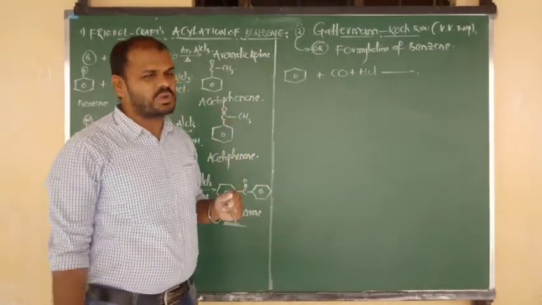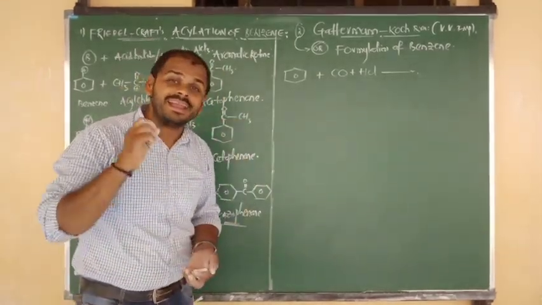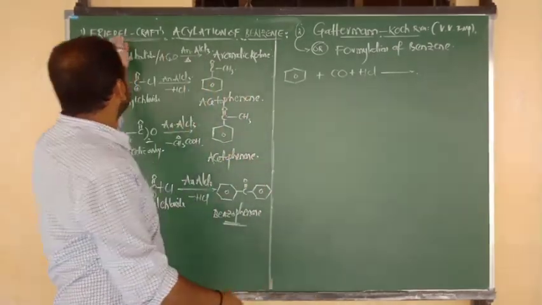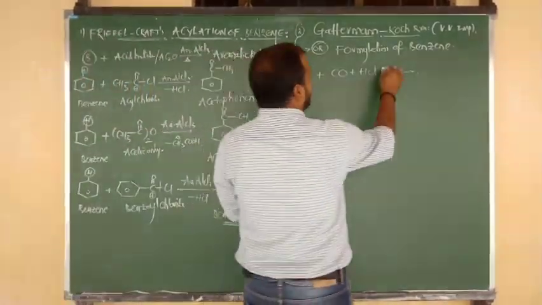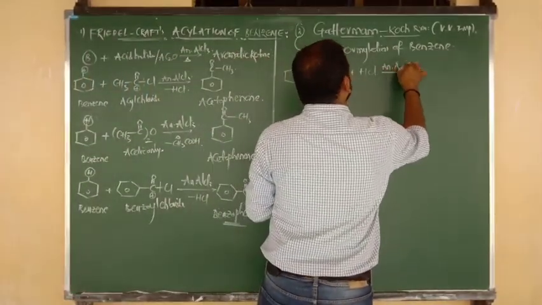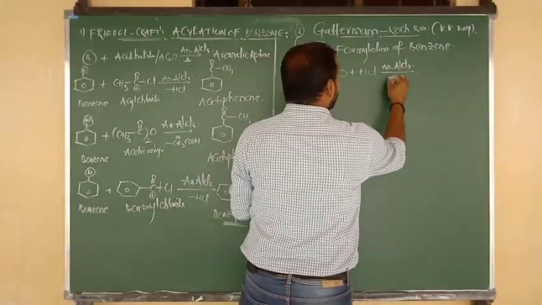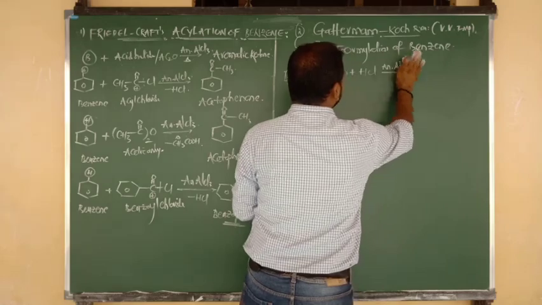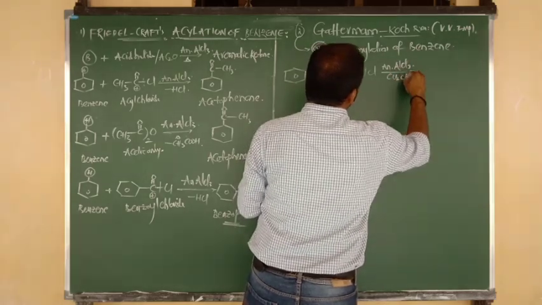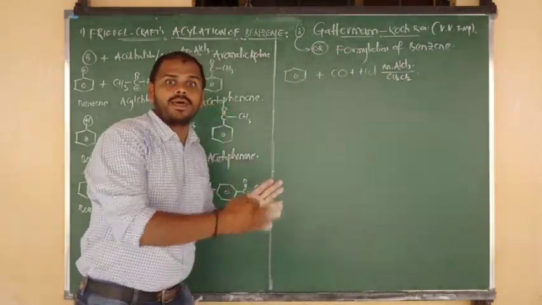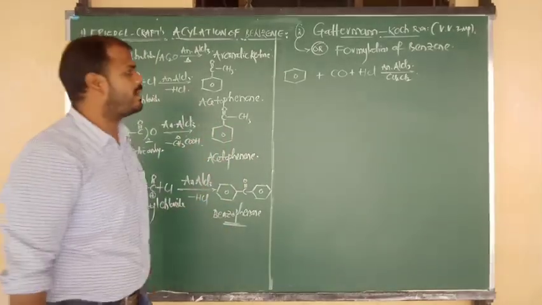Again in this Gattermann-Koch reaction you require a catalyst, the same Lewis acid, anhydrous AlCl3, and you require traces of Cu2Cl2, cuprous chloride also.